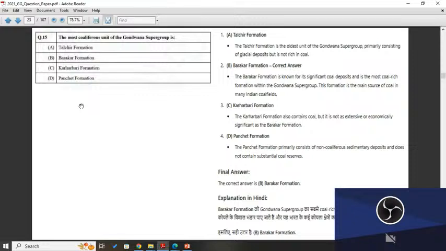Karharbari formation, why is Karharbari formation not correct? The Karharbari formation also contains coal, but it is not as extensive or economically significant as the Barakar formation, so it is not correct. Panchet formation: the Panchet formation primarily consists of non-carboniferous sedimentary deposits and does not contain substantial coal reserves. So the correct answer is the Barakar formation.